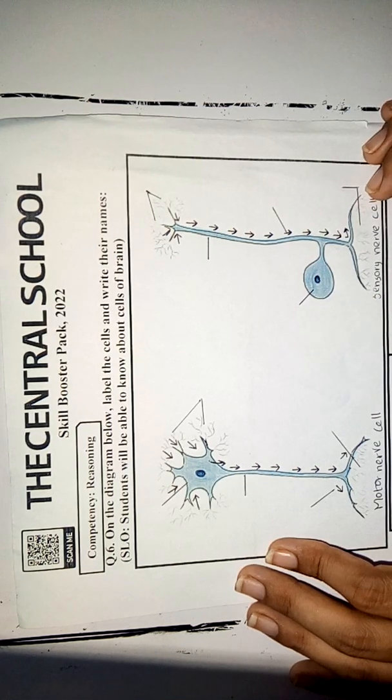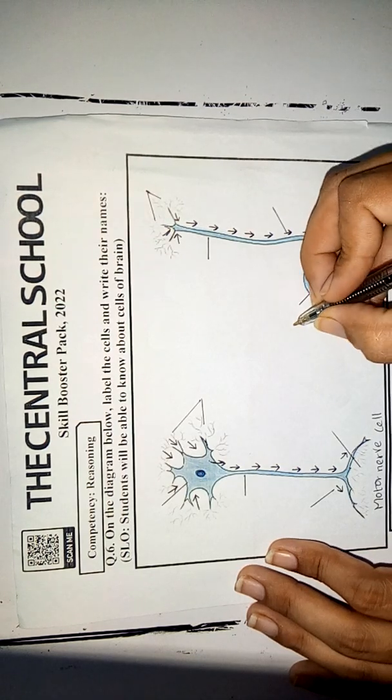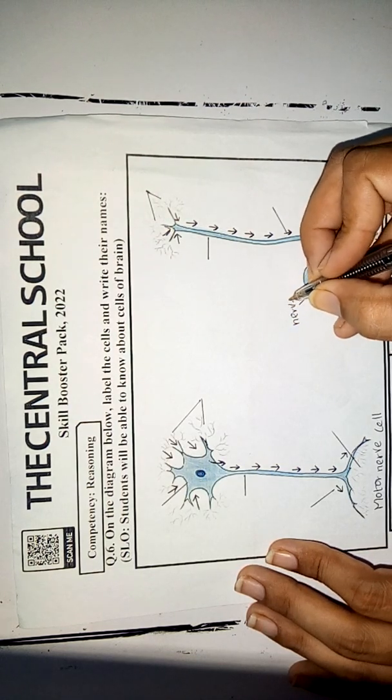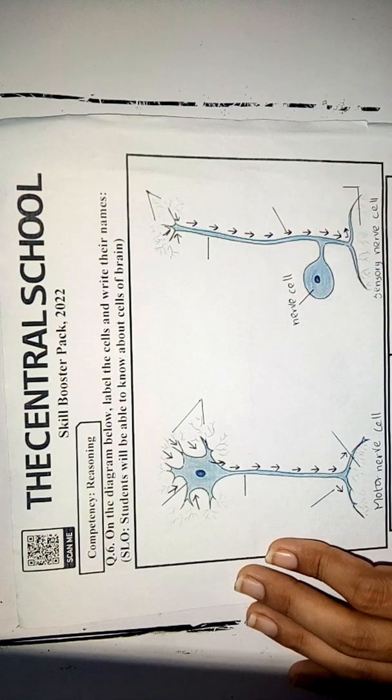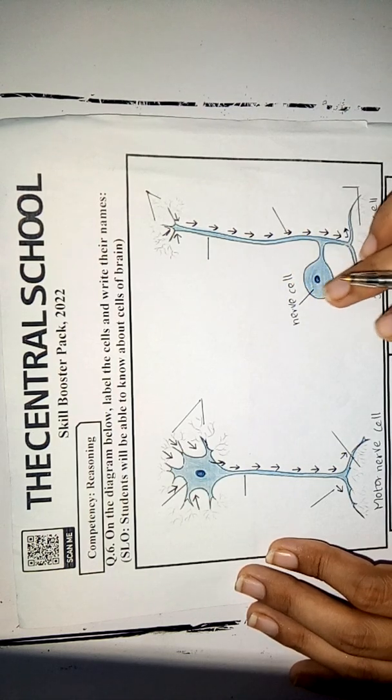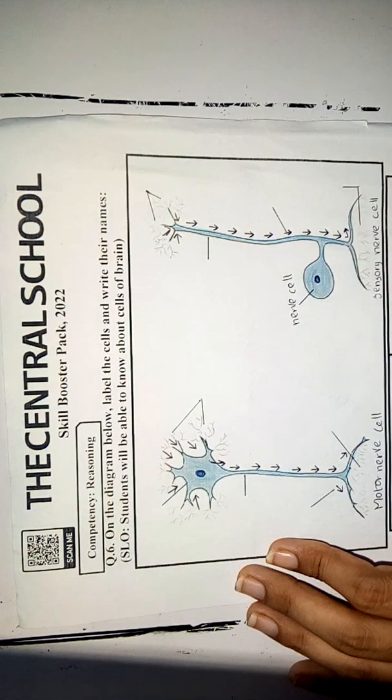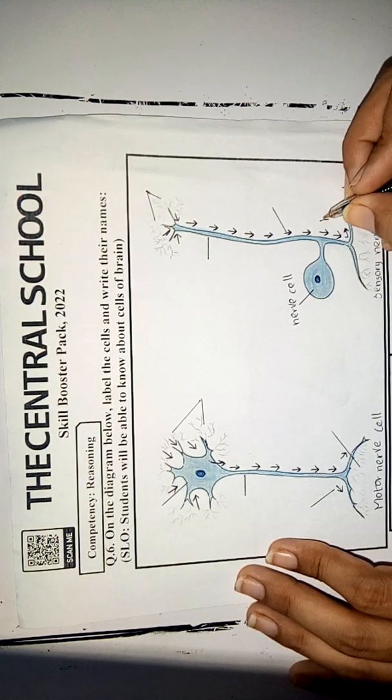So starting from the sensory nerve cell, this is a nerve cell body containing a central nucleus. Students, these are the branches which are inside the nervous system.